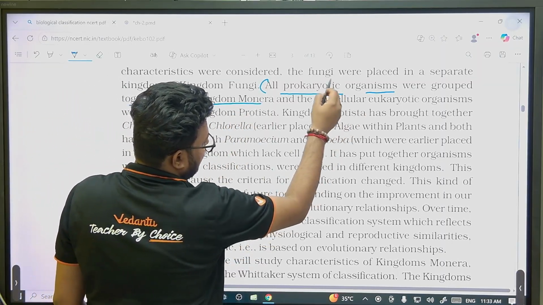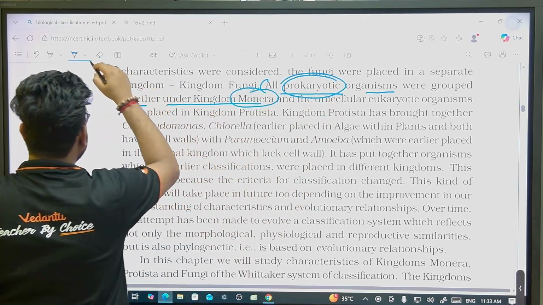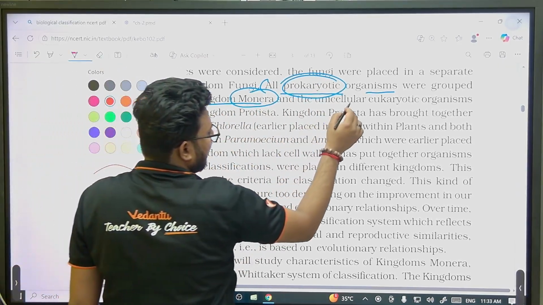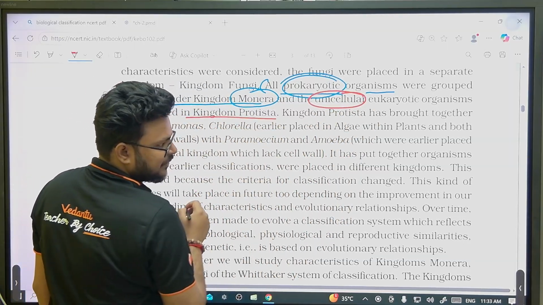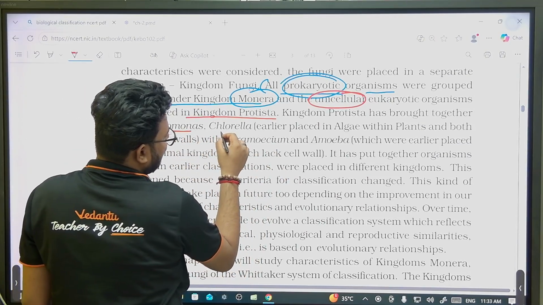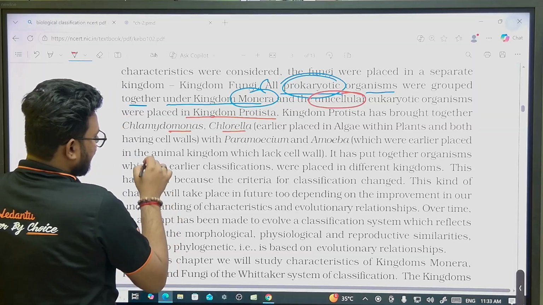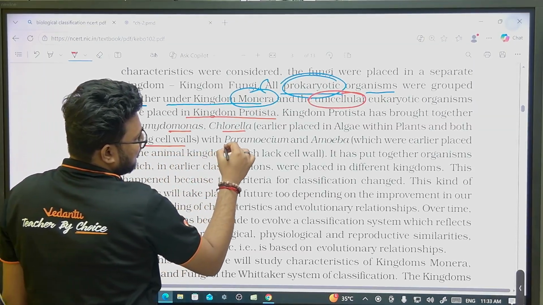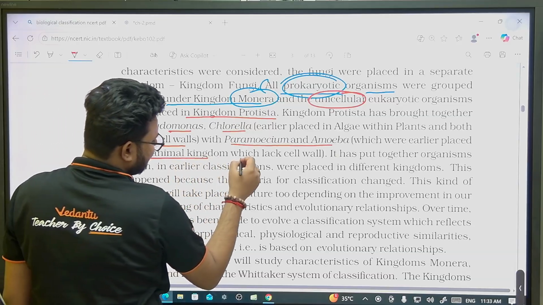And eukaryotes were placed under kingdom Protista. Kingdom Protista brought together Chlamydomonas and Chlorella, earlier placed in algae within plants, and both having cell wall, with Paramecium and amoeba, which were earlier placed in the animal kingdom and lack cell wall.